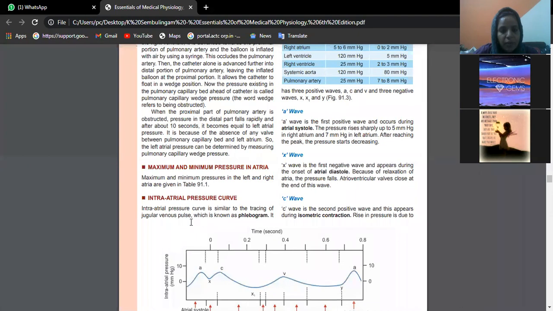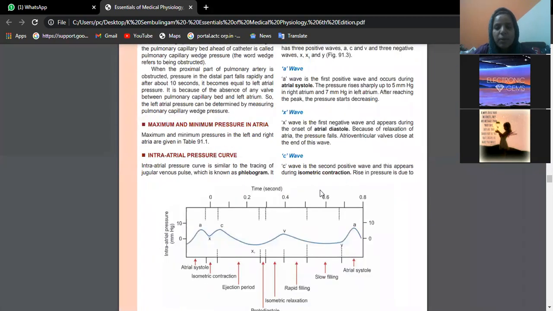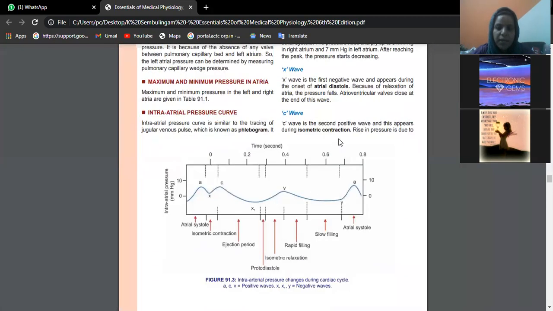So generally, it is similar to something like jugular venous pulse, which is called a phlebogram. Here the A wave represents atrial systole. The pressure rises sharply up to 5 mm of Hg. X represents atrial diastole. C is isometric contraction. Just now we have studied the details of all these points. You need to just remember the pressure readings.